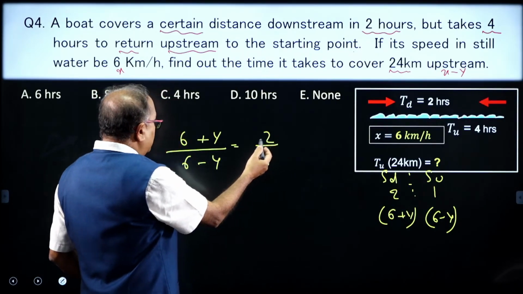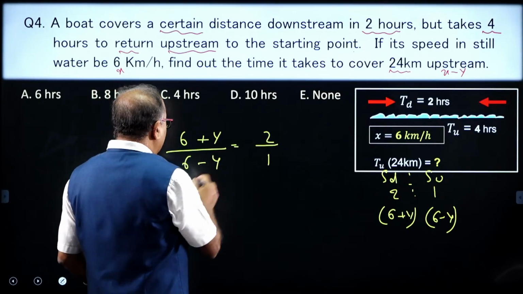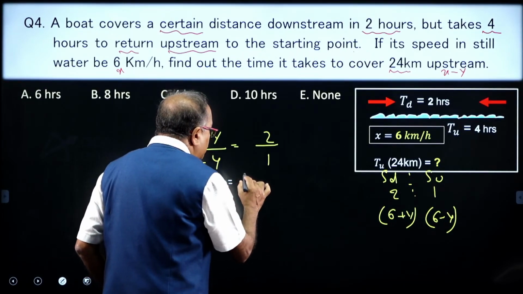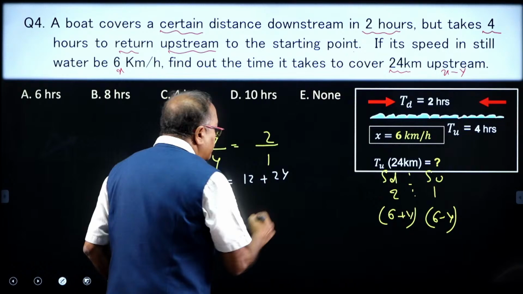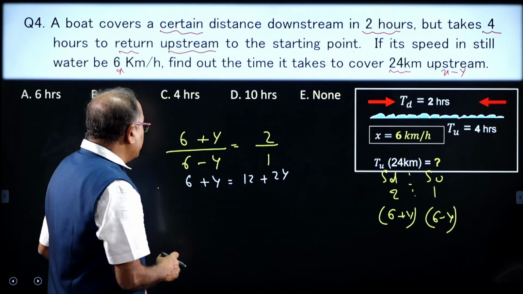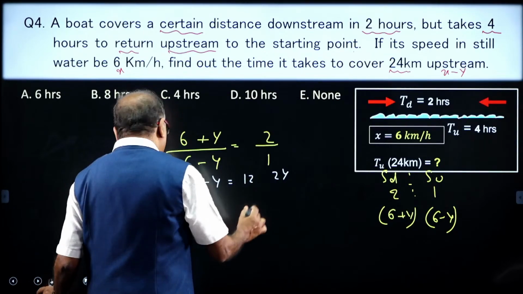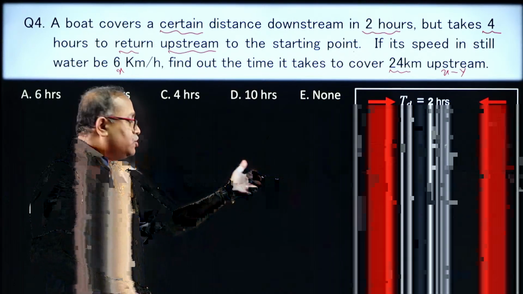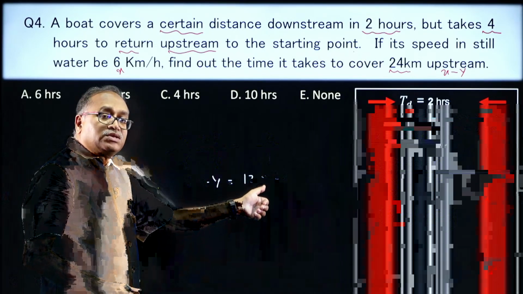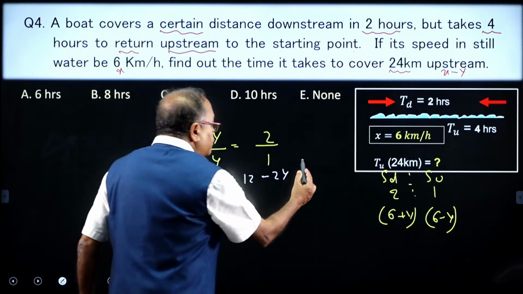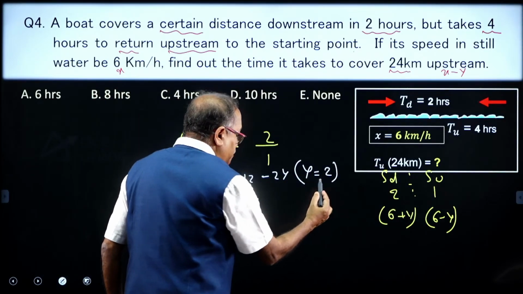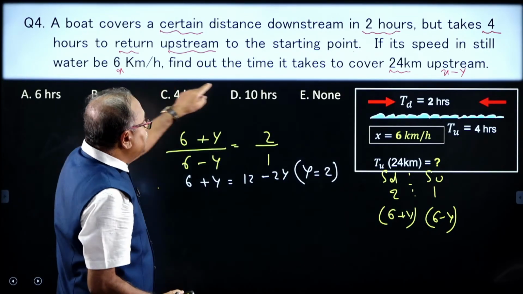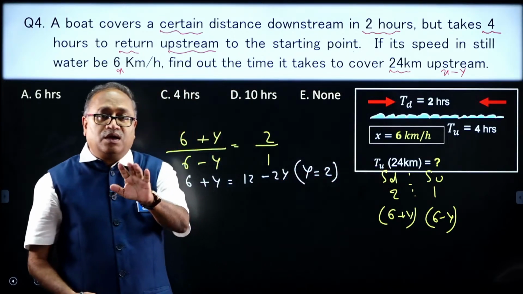So, how much will y be? Here I notice that 6 plus y is equal to 12 minus 2y. Bring the 2y over here. So, 3y is equal to 6, then y is equal to 2. So, with this I got y is equal to 2. If you get the answer, please respond. So, how much time will it take to cover 24 kilometer upstream?